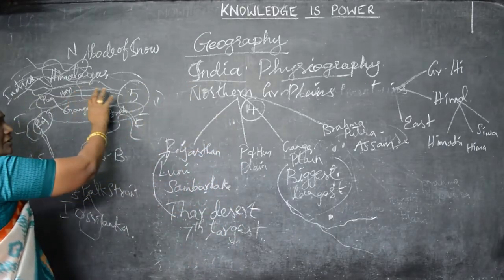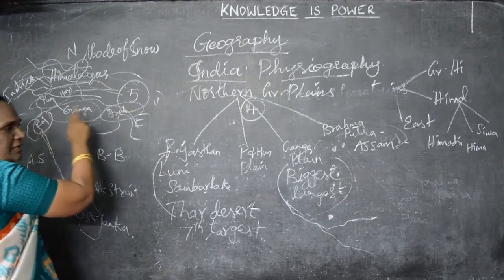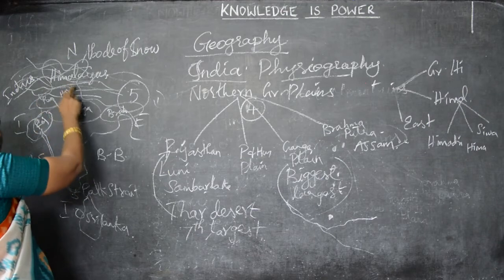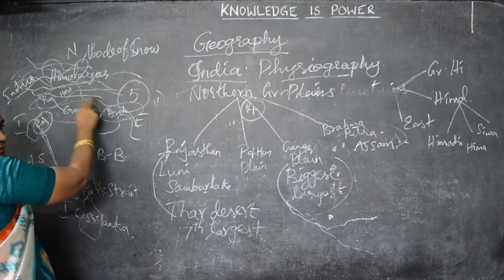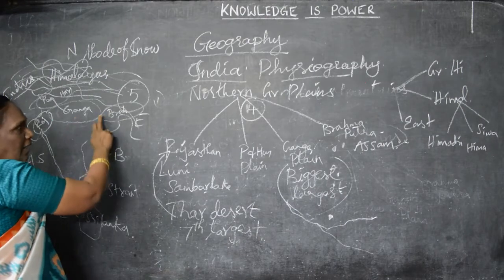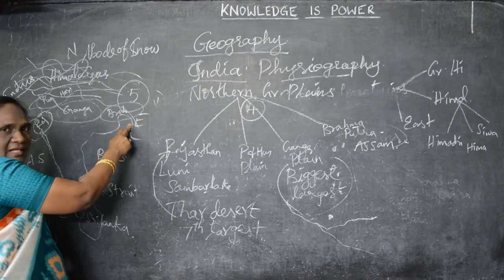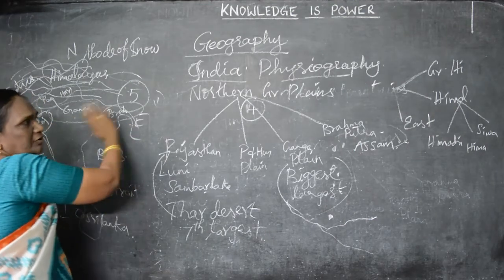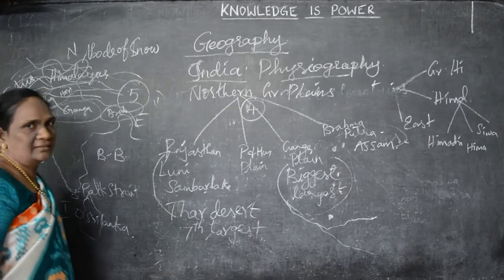What are the Indian northern plains? The Rajasthan Plain, here, in this Rajasthan state. The Punjab and Haryana Plain on this side. And the third one, the Ganga Plain, which is the largest plain, I told you. And the Brahmaputra Plain in Assam, it covers the state of Assam. Understand? So, these are all about the northern great plains.